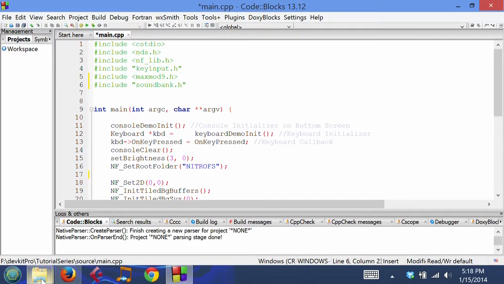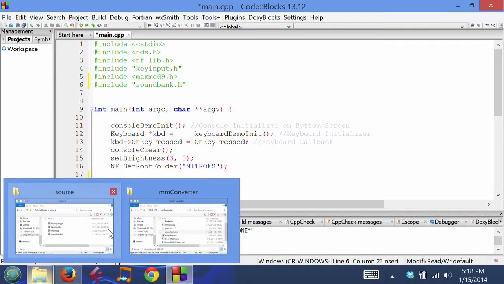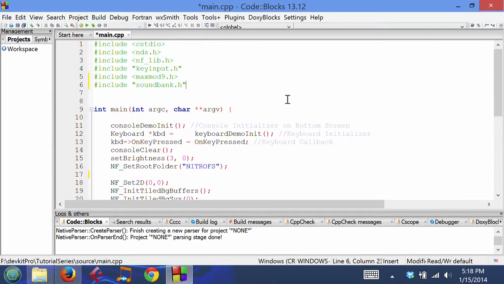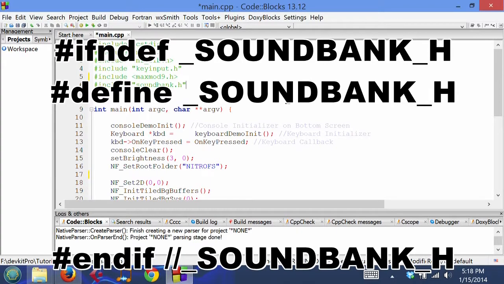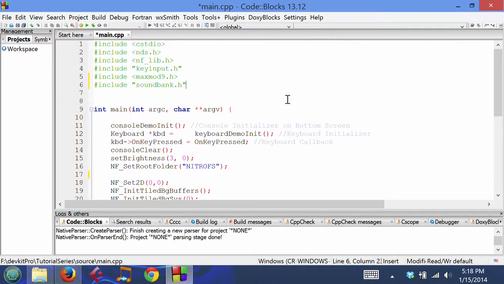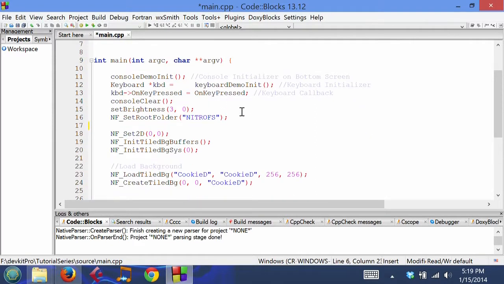If you do need to change the header file to add the ifndef shenanigans, feel free to do that. The Maxmod utility doesn't automatically do that for you, so you might have to make that adjustment if you're getting errors. But anyways, with that said, let's get on to our code.